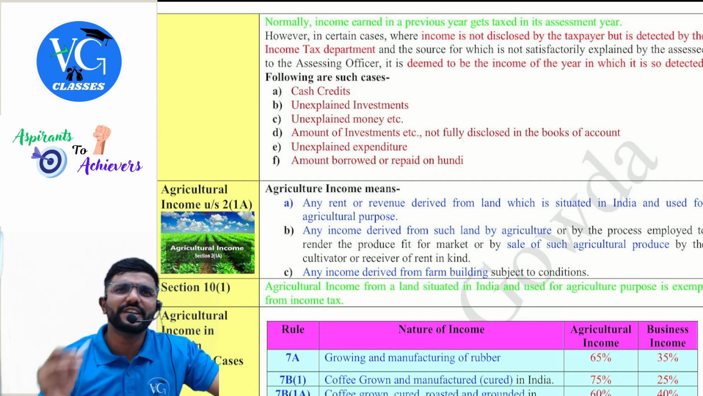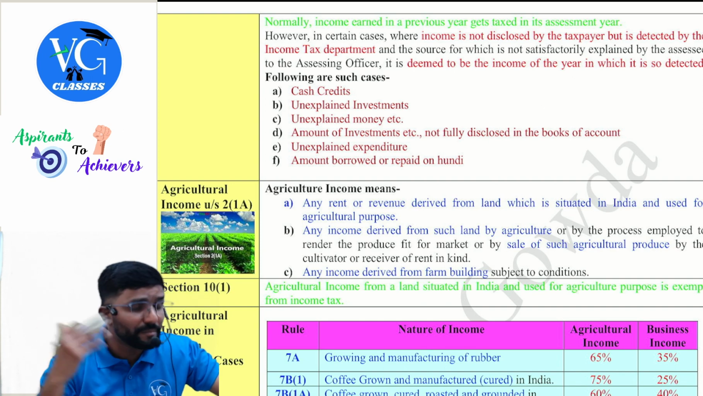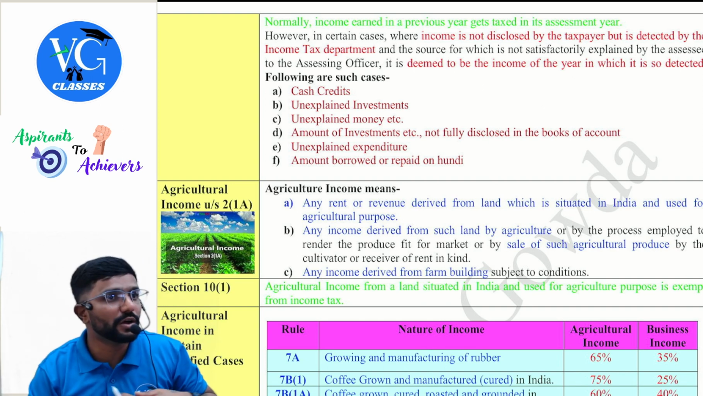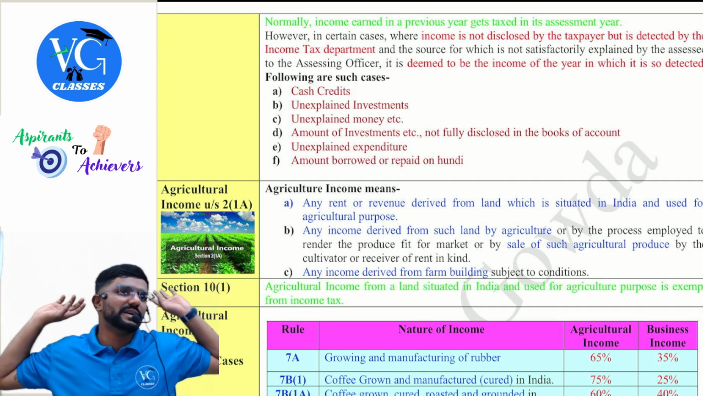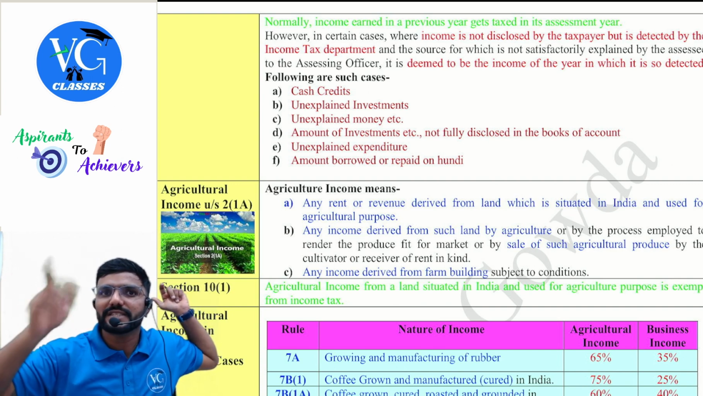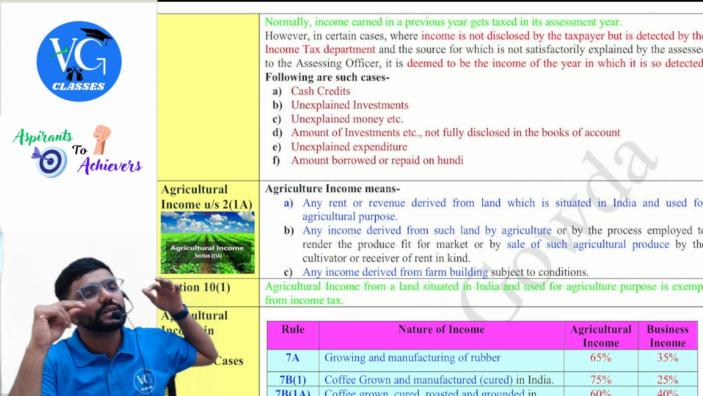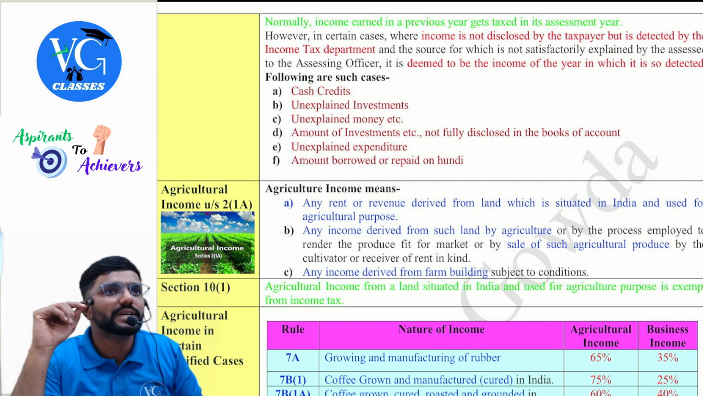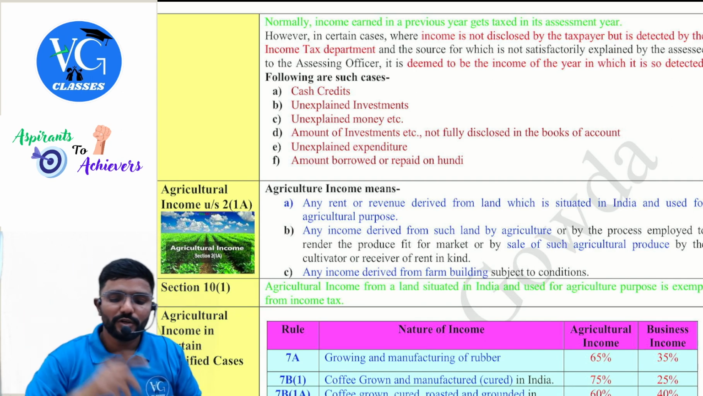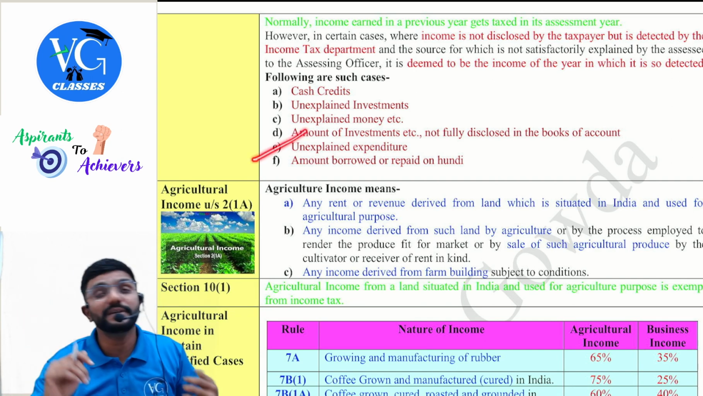In the same way, the officer has identified some investments, assets, or money from you during the income tax raid, for which you are not able to give an explanation, or the explanation you have given does not satisfy him. Whatever is the value of the asset, investment or money he has found is deemed to be income. Same way, amount borrowed and unexplained expenditure are also there.